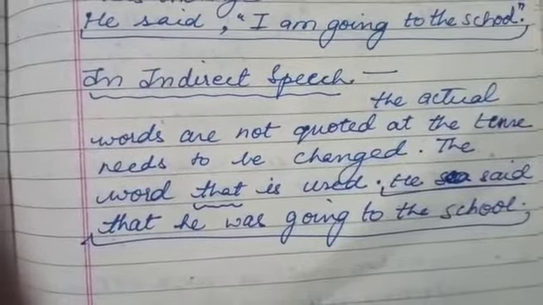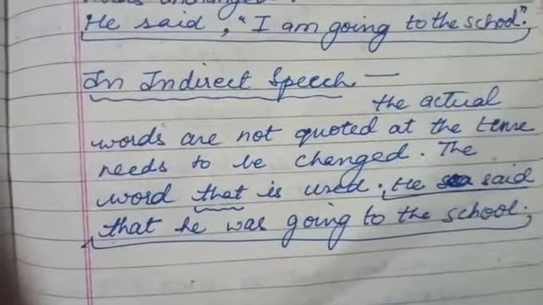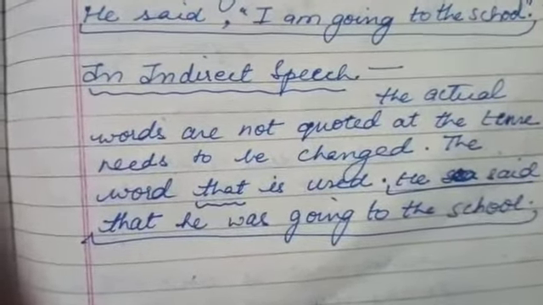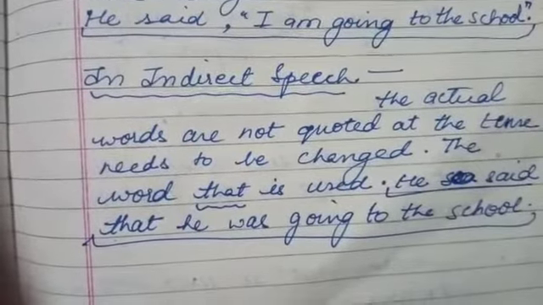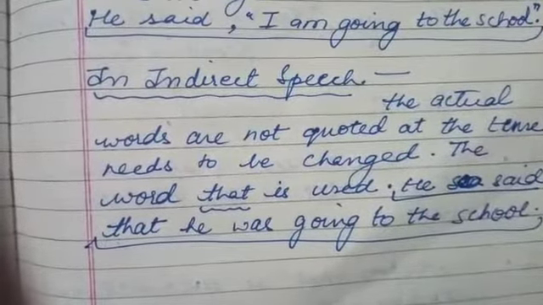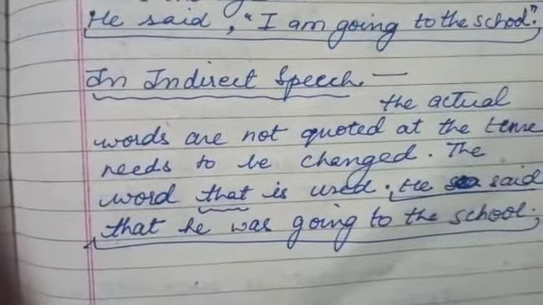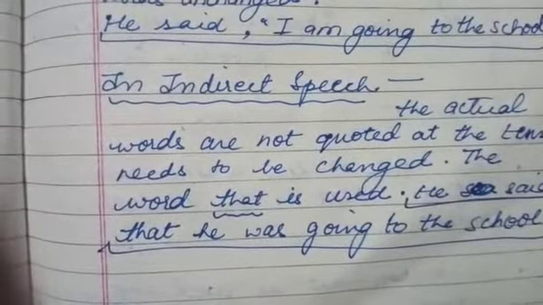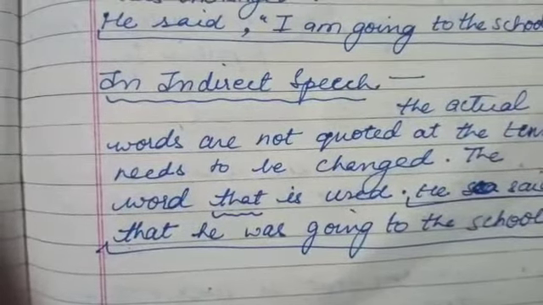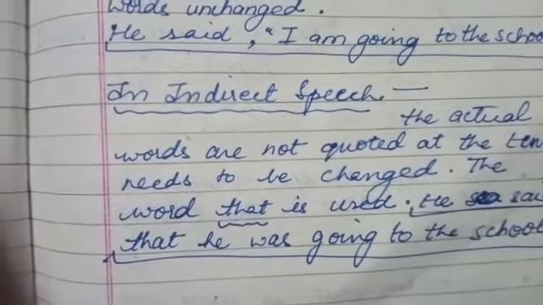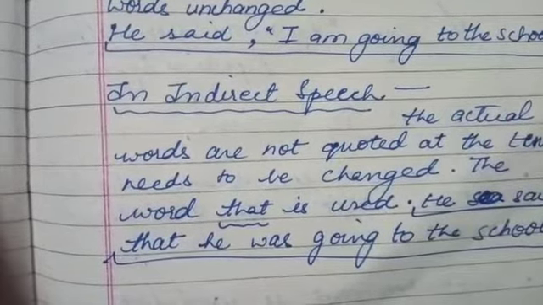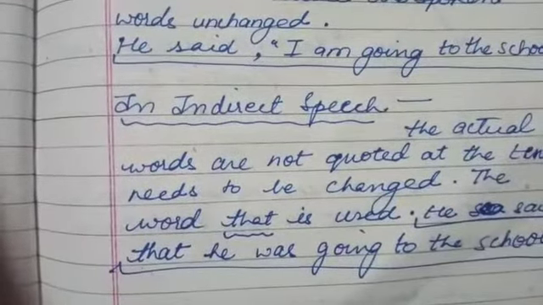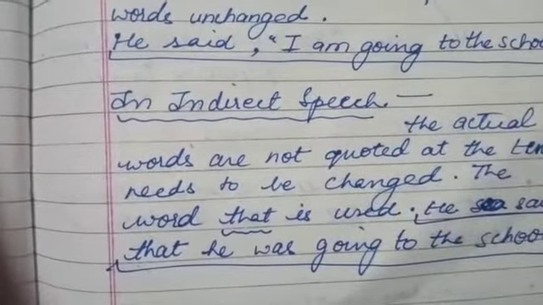How did you gauge that? Because here we have written he said, which means something happened in the past. Now that entire situation has happened, and now you are quoting it to someone else. So it is obvious that what was spoken in the speaker's present situation is no more a present situation, so it has gone into the past. So now, children, just to convey it, you have to change the tense.